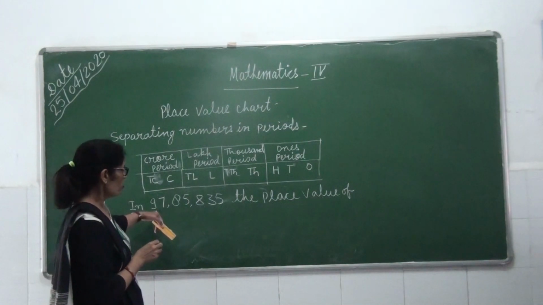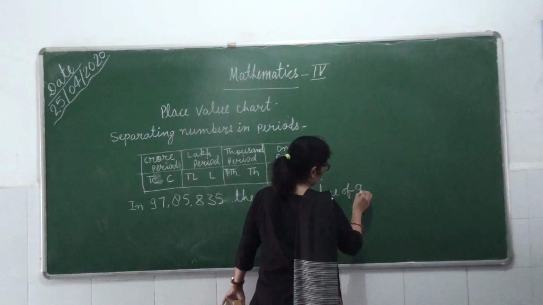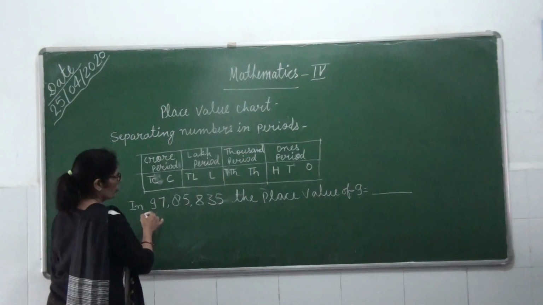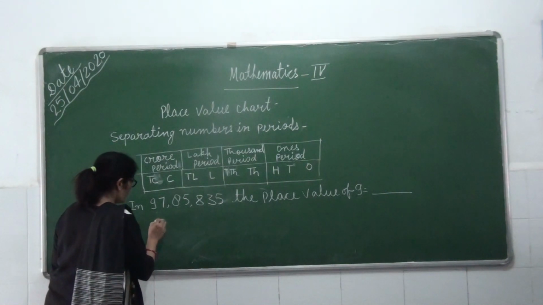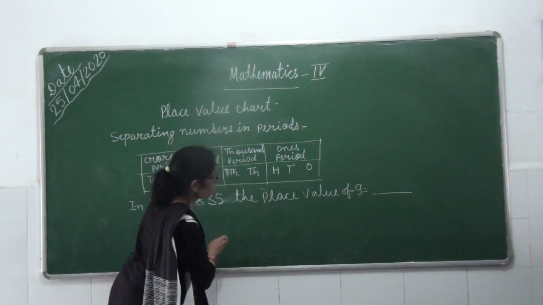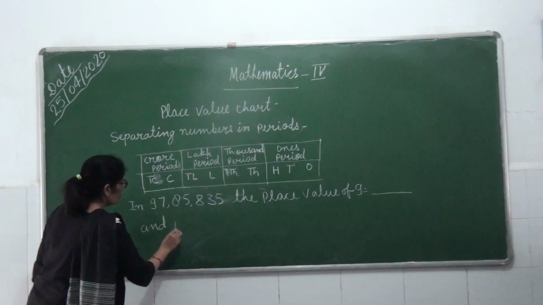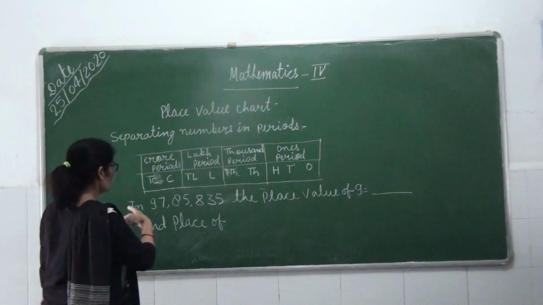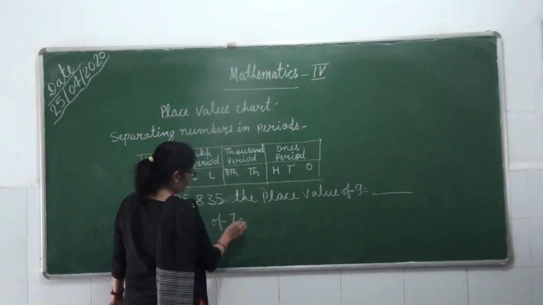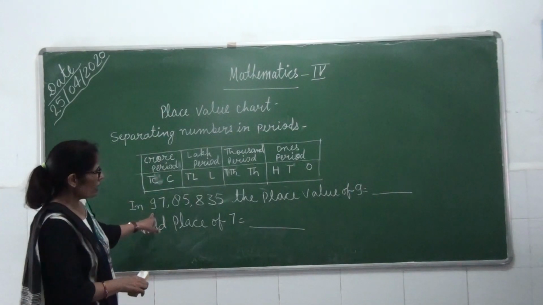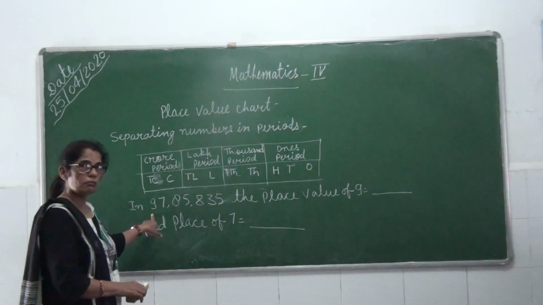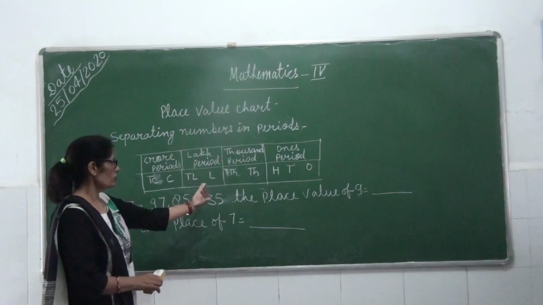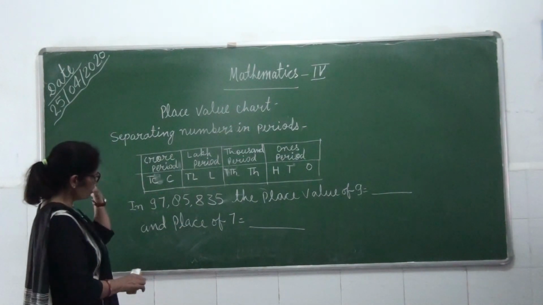Place value of 9. What is the place value of 9? You have to write how many numbers are there in the place of 9. First what will we do? We will do placing on the top of every number.